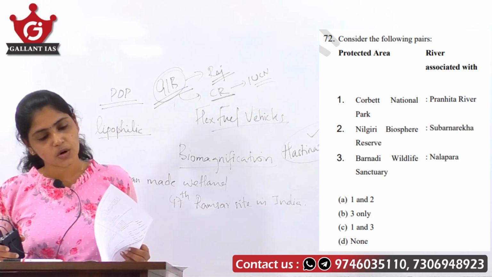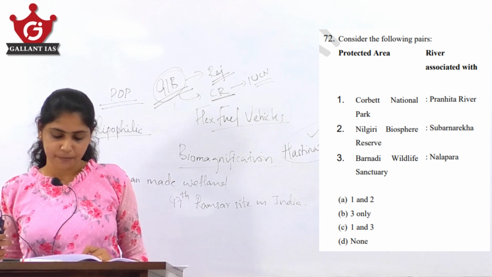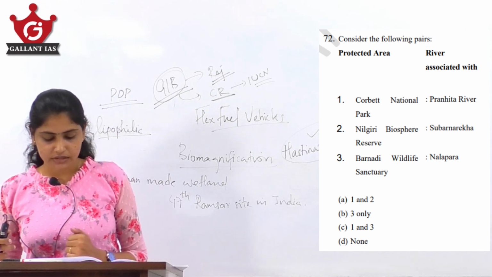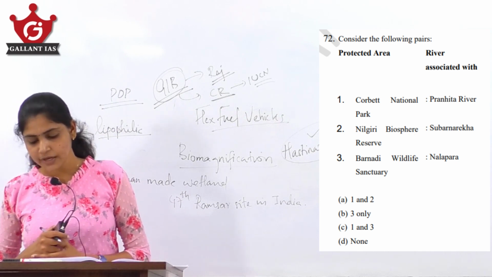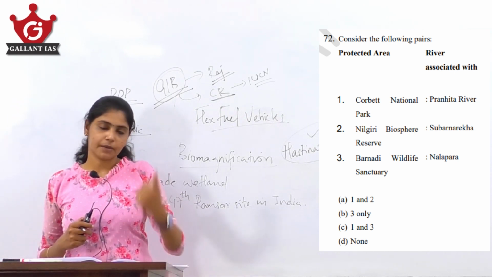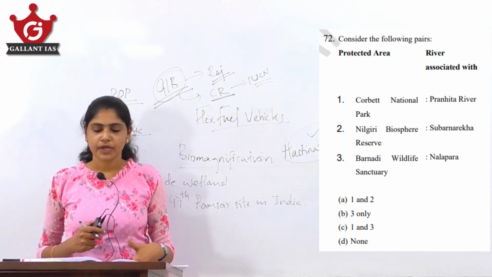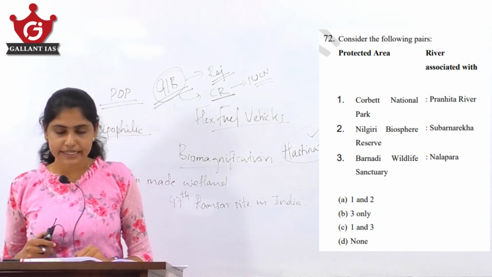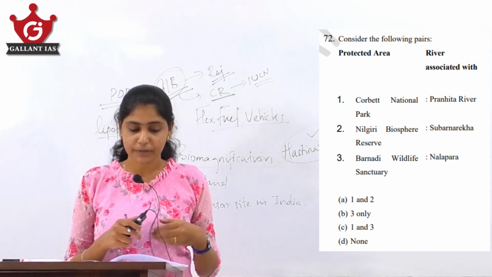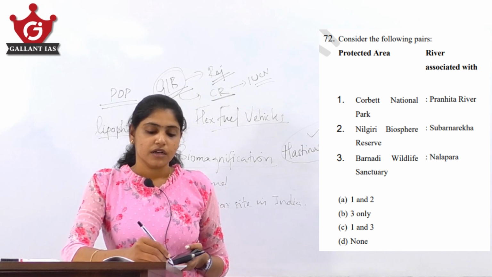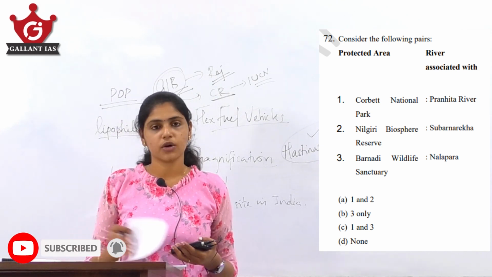So, if second is wrong, yes, now we are actually left out with B and D. Now, coming to the third pair, it is Barnadi Wildlife Sanctuary. See, Barnadi Wildlife Sanctuary, it is the Nalapara River which is actually bordering this particular sanctuary to its east, which means the third pair is rightly matched here. So, third pair is rightly matched, that means only B, that is 3 only, is your right answer. Okay, the other 2 are not rightly matched.